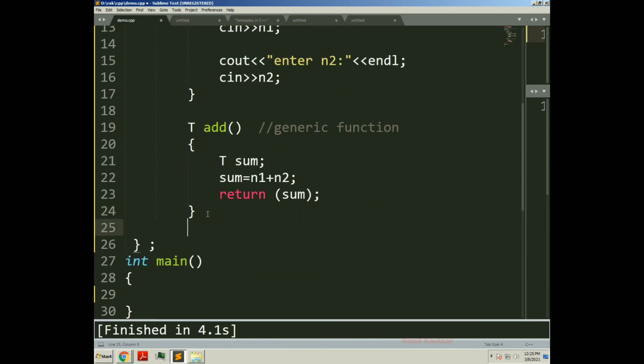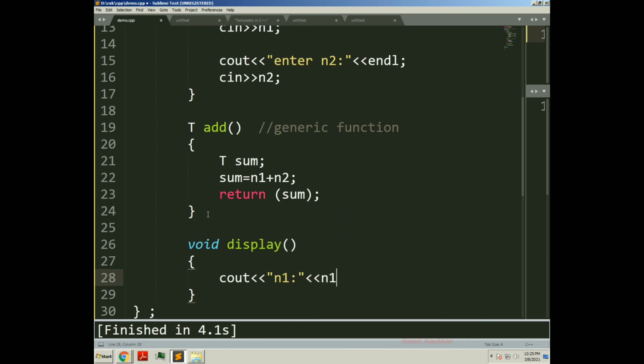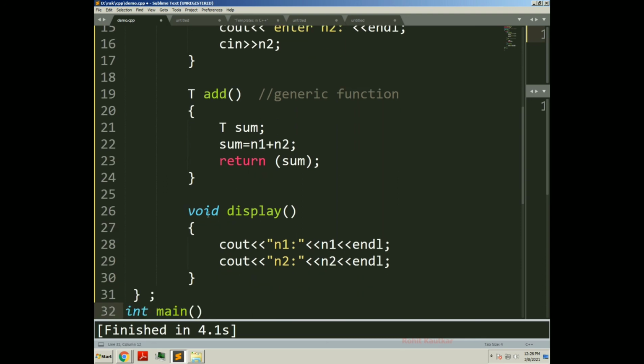Then we will use one display function for displaying the result. In this we simply print the values of n1 and n2. So I will write cout n1, and here I will print the value of n1 followed by endl. In the same way I will copy it and paste it on the next line to print the value of n2. Now the class is ready.